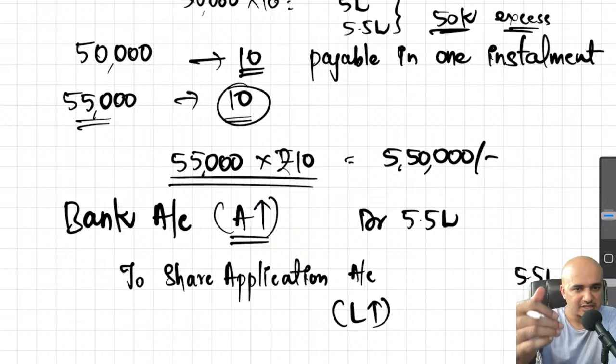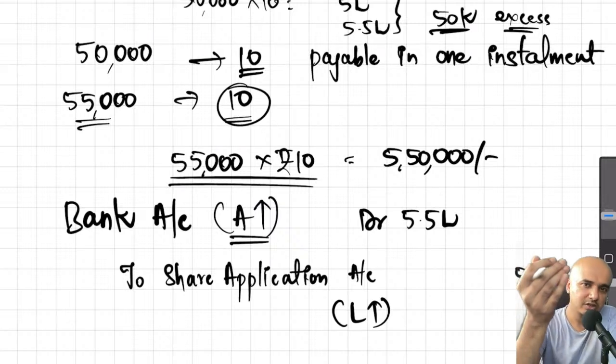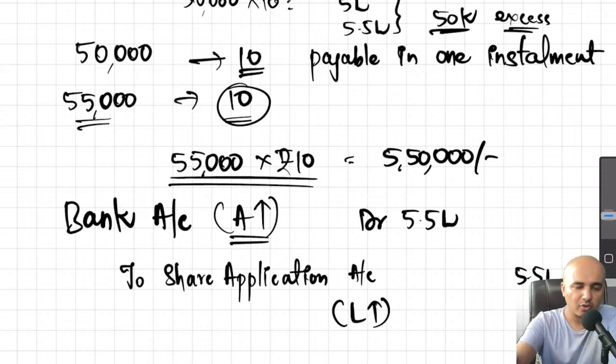That means some of those who actually applied for the shares will never get the shares. Why? Because how can we allot shares more than what we have issued? We have only issued 50,000. We can only allot 50,000 shares, not more than that. So what to do with those shares?